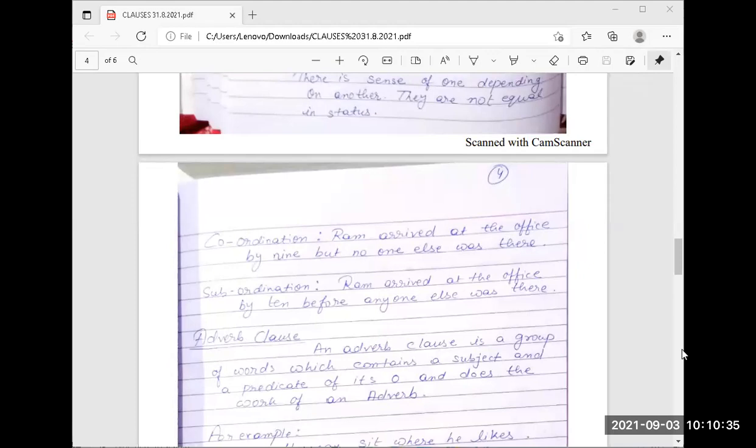We attended the full class until my net exhausted. Is it an adverb clause or not?